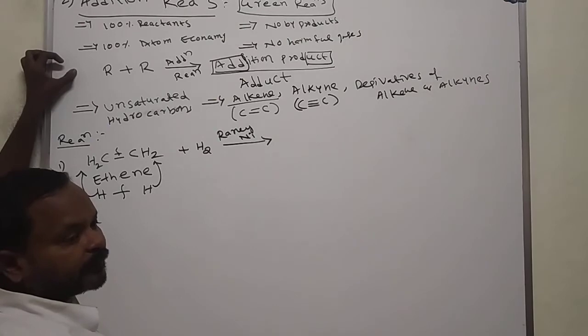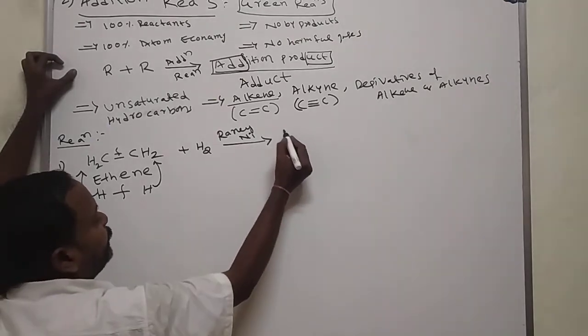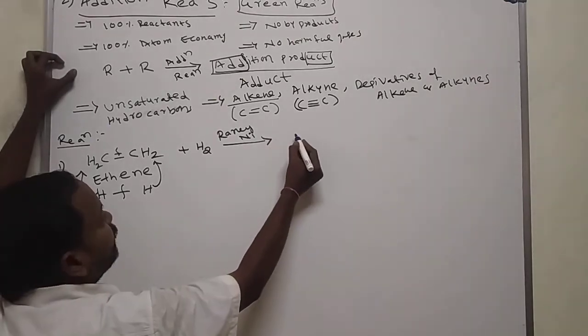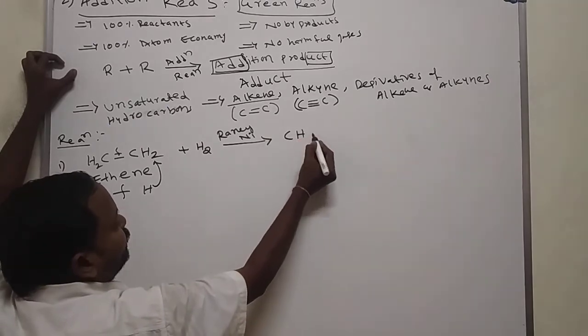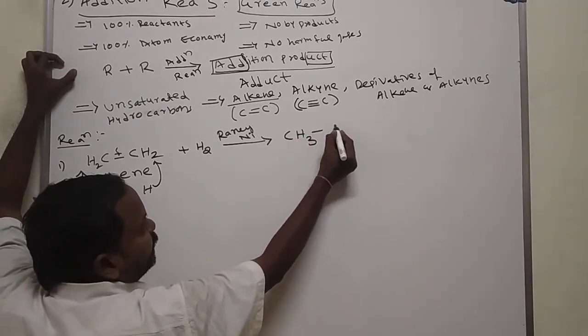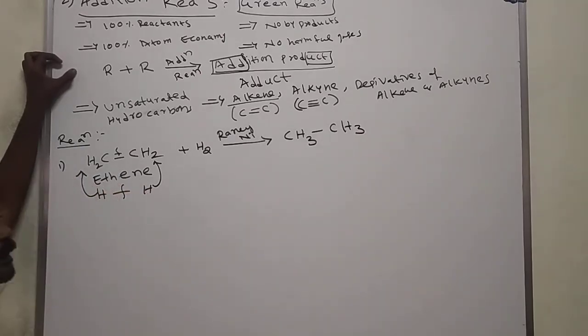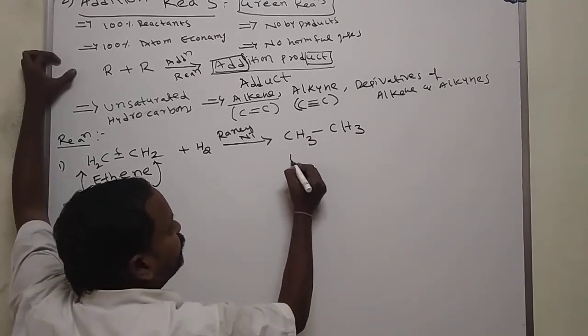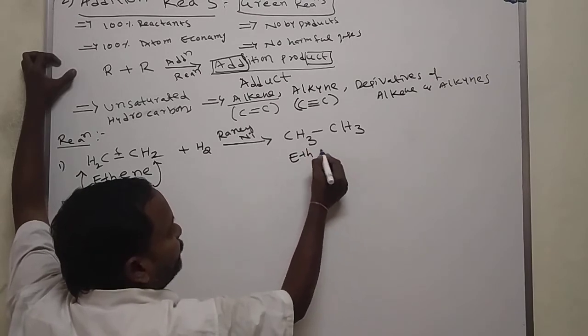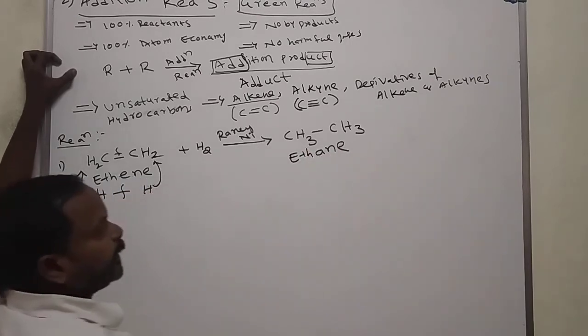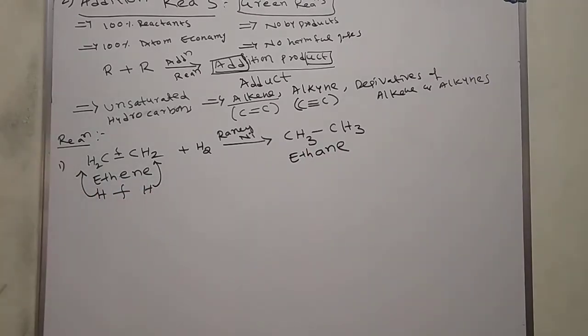We'll see in a moment what Raney nickel is. What happened? CH2 becomes CH3, the double bond becomes a single bond. CH3-CH3. What is the name of this molecule? Ethane was formed.